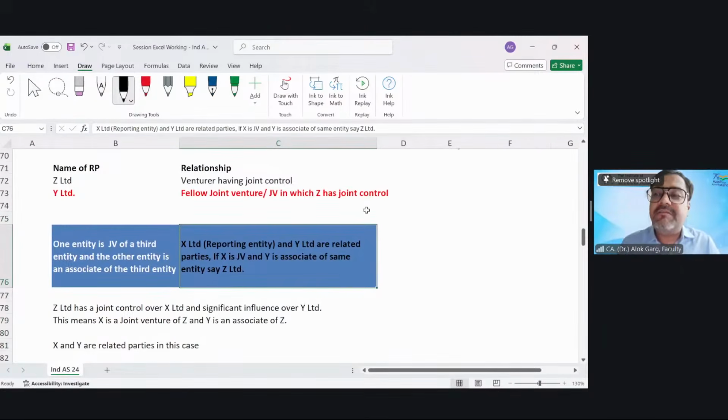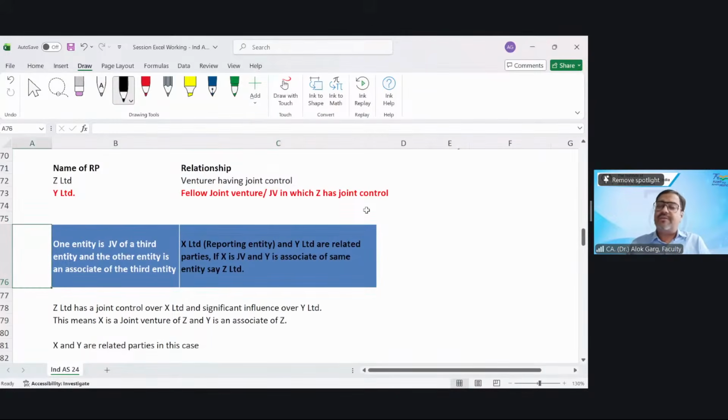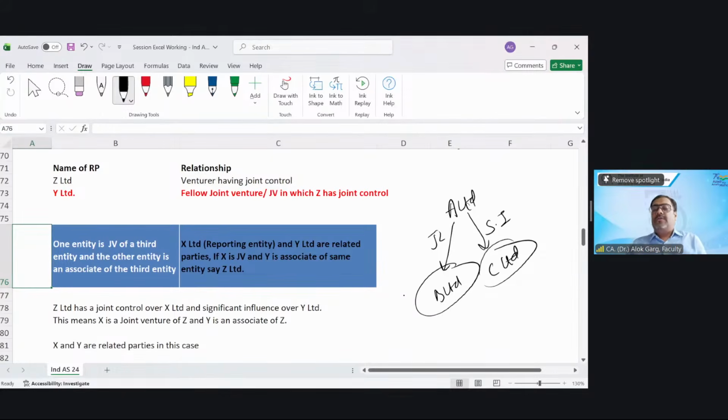one entity is a JV of a third entity and the other entity is an associate of the third entity. For example, A Limited has joint control over B Limited and A Limited has significant influence over C Limited. So who is B Limited for A Limited? Joint venture.